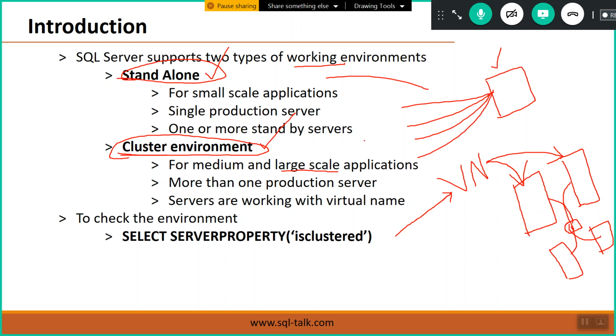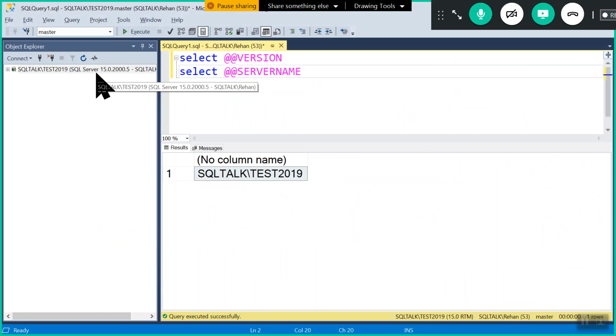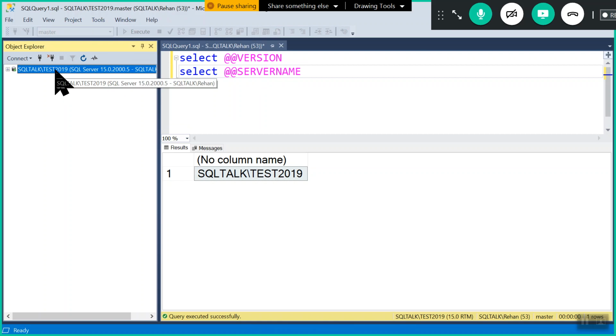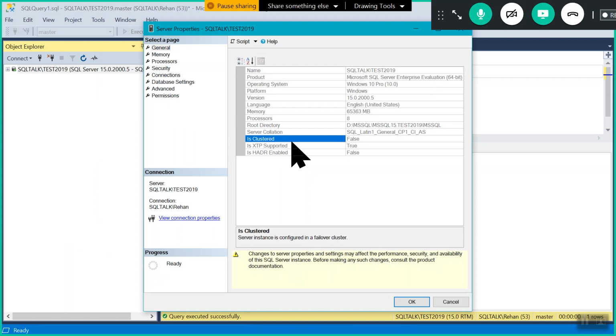So we can identify whether right now we are working with a standalone environment or a cluster environment. We can check very easily. After connecting through SSMS, right click on the server name and open Properties. Check here, one property is there, Is Clustered. It is showing False, which means it is a standalone environment, not a cluster environment.